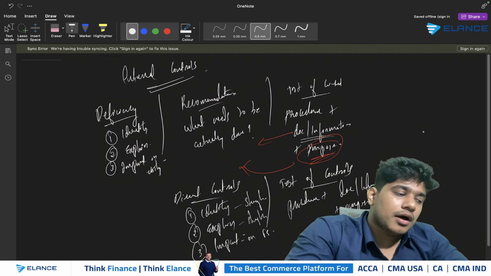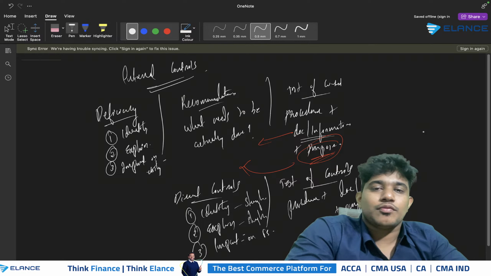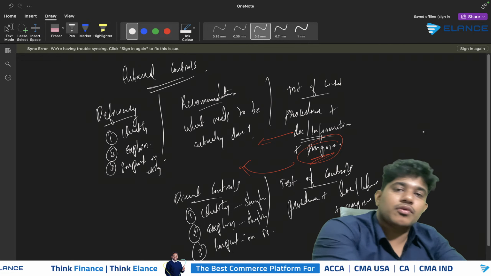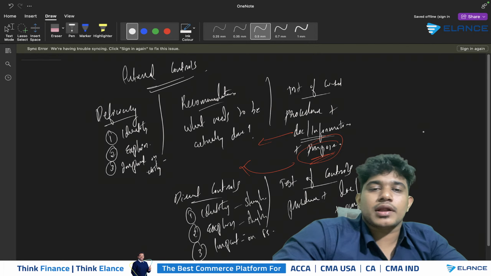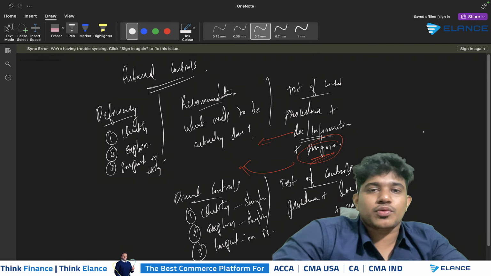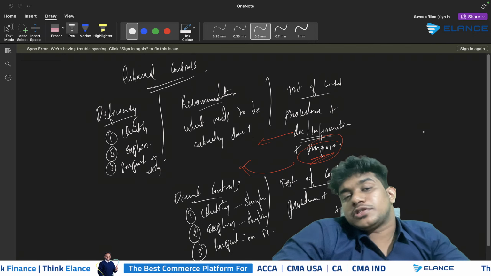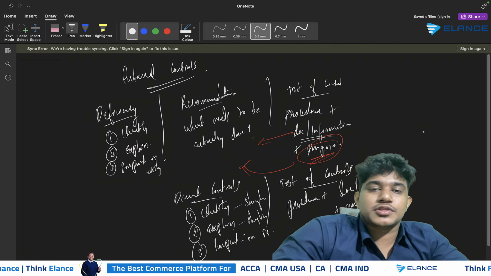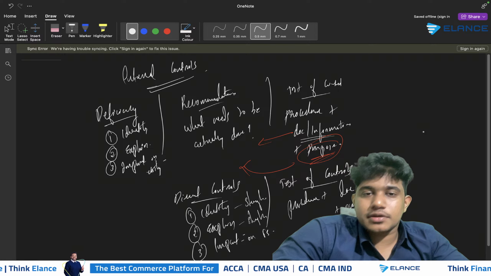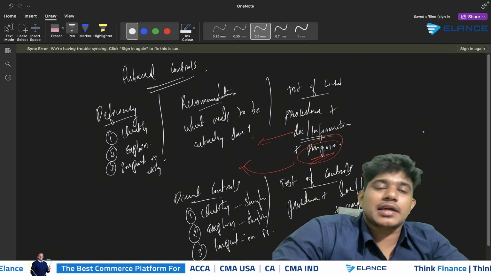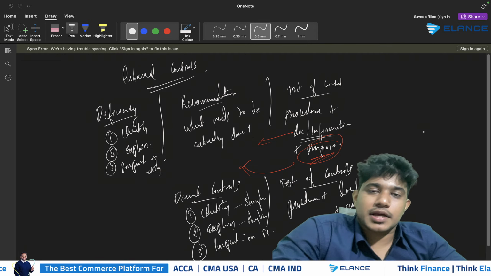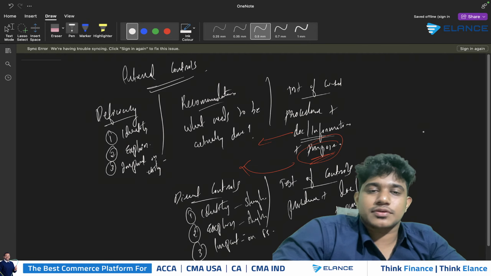So you should not write the answer while reading the question. You should first of all read the full question, identify all the deficiencies and direct controls, and then on the basis of your knowledge, the ones which you believe you can explain properly should be given first priority. And always stick to time, do not overwrite, and make sure that you are clearly giving answers to each of the deficiencies, recommendations, test of controls and direct controls and test of controls.